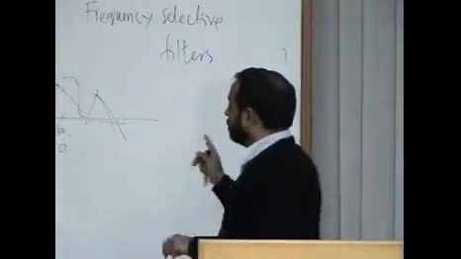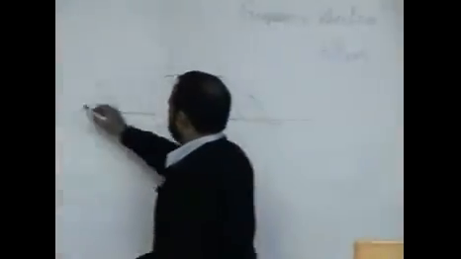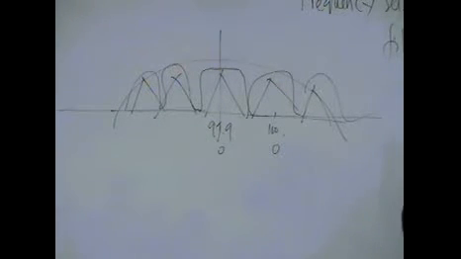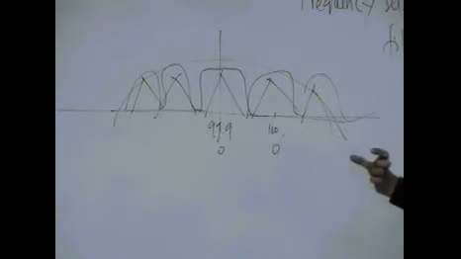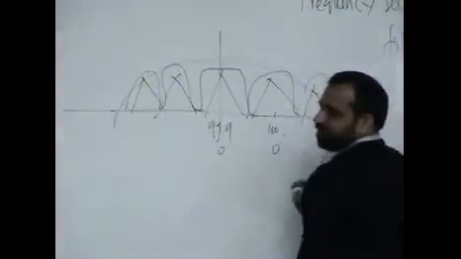It means I ask you to give me all the FM channels. For that you say, I will take out this, I'll take out this, I'll take out this, I'll take out this. So then you have to put how many systems? 1, 2, 3, 10. If there are 10 channels, you put 10 systems. So 10 frequency selective filters. So for every filter, the coefficients will be different.